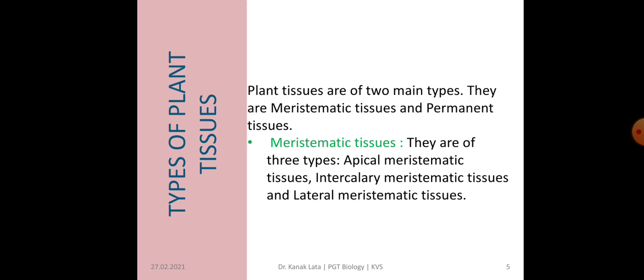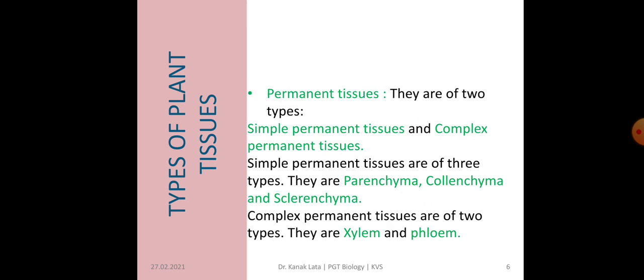Now, types of plant tissues. Plant tissues are of two main types as we have discussed. What are they? They are meristematic tissue and permanent tissues. Meristematic tissues are further of three different types: apical meristematic tissues, intercalary meristematic tissues and lateral meristematic tissues. And permanent tissues are of two main types.